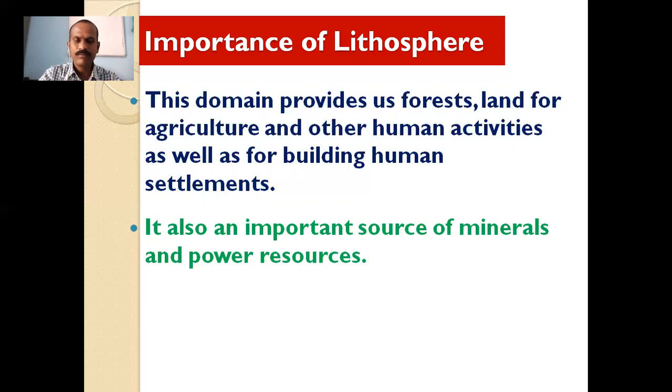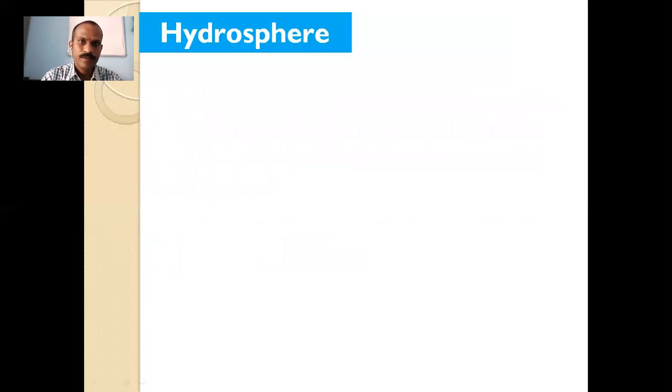We can take one easy example of coal. Coal is found in the lithosphere, and with the help of that coal we can create power. So these power resources and minerals are found in the lithosphere. The next sphere of the environment is the hydrosphere.